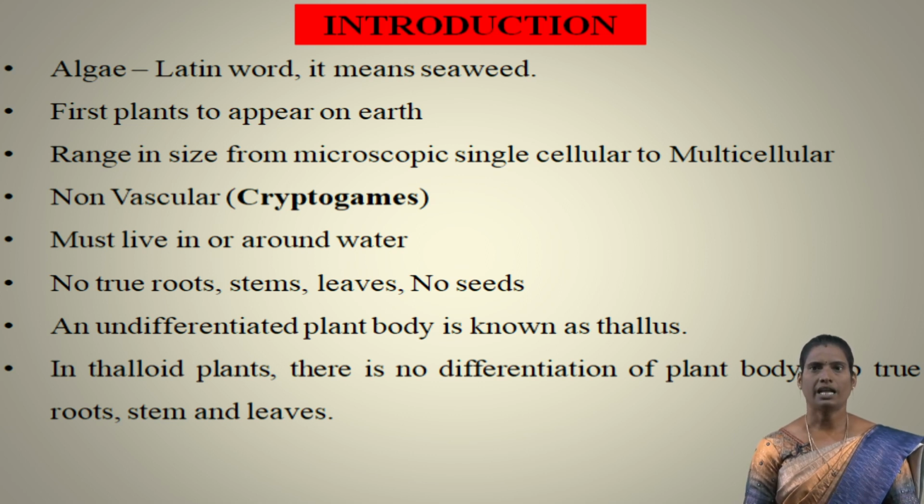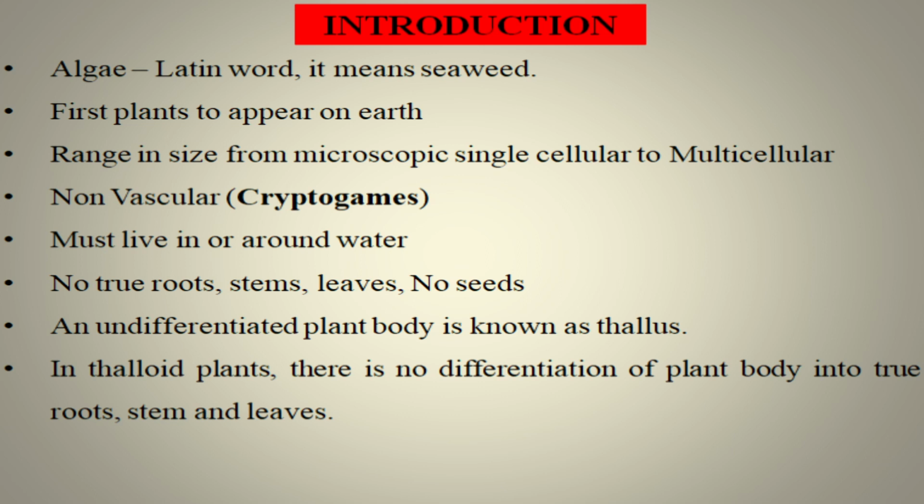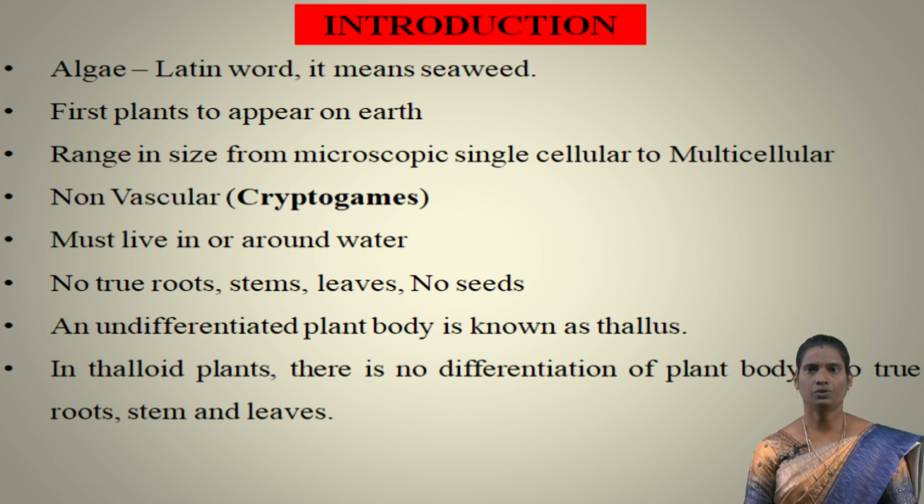So the plants live in and around the water. Most of the plants are aquatic organisms. Some live in other places. The plants do not have true roots, stems, leaves, and they do not produce seeds because they are in the group of non-flowering plants. The plant body of the algae is an undifferentiated structure. So the undifferentiated plant body is called thallus. In thalloid plants, there is no differentiation of the plant body into true roots, true stems, and true leaves.